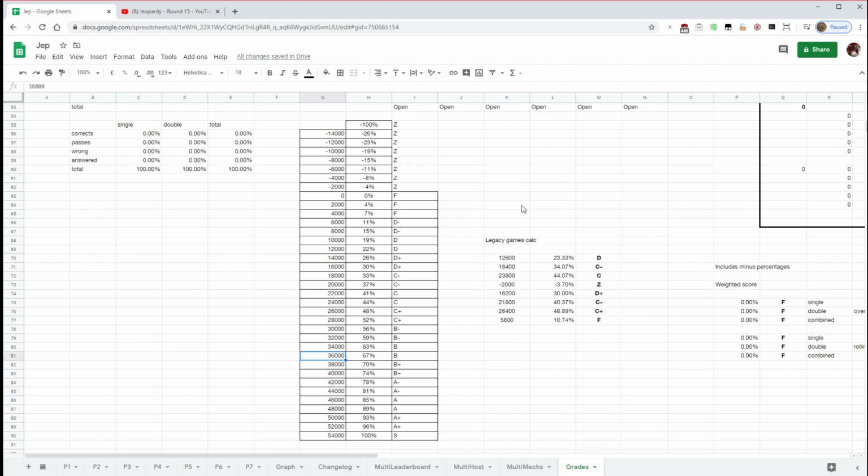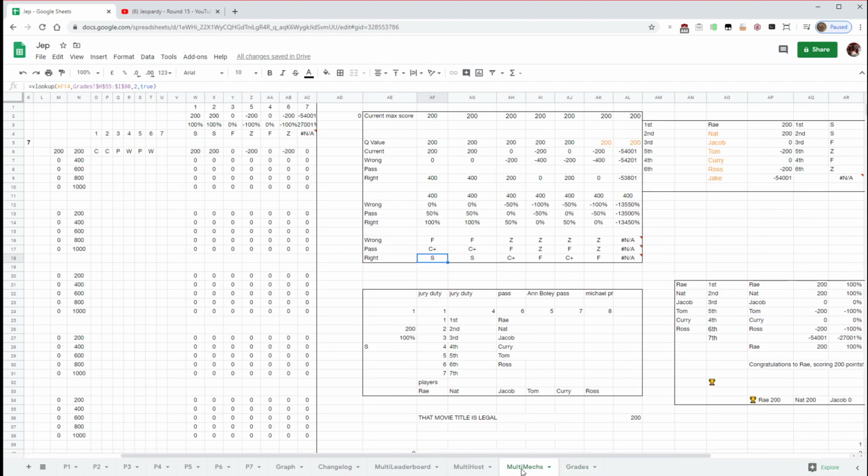So if they're within the threshold here, this is a VLOOKUP that has true at the end of it instead of false, and then that is how it works out between the boundaries as to what grade it is. Yeah, cool. So that's that.